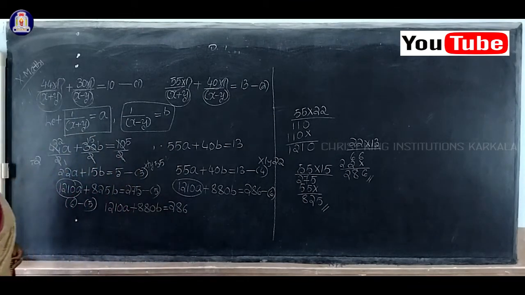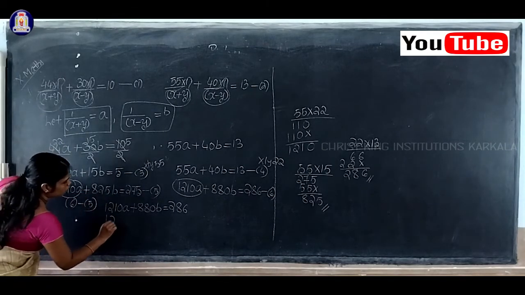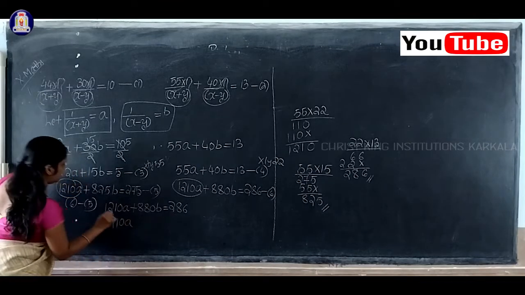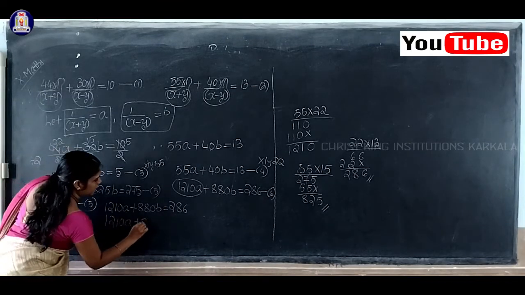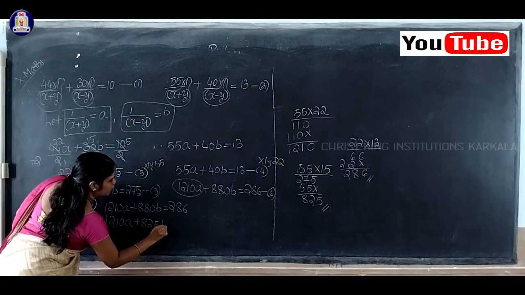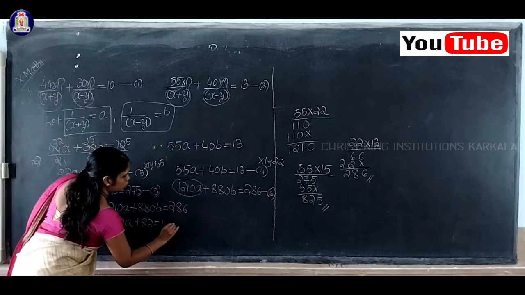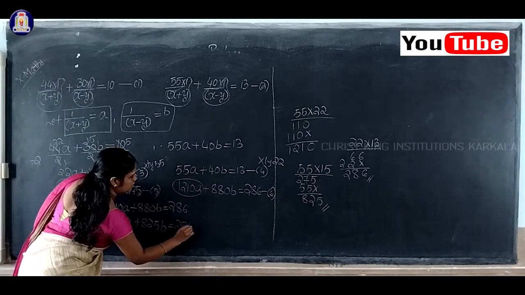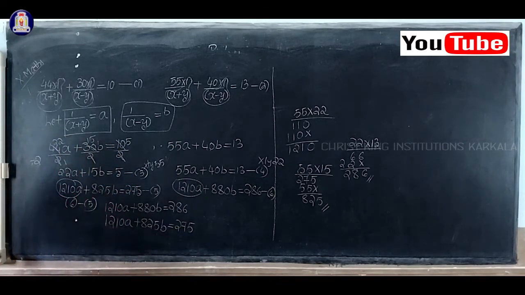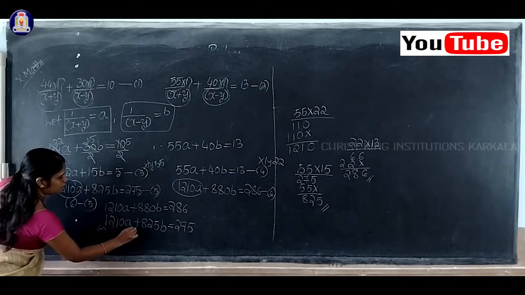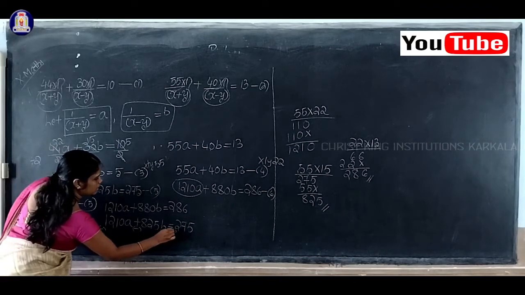Next this one: 1210A plus 825B equal to 275. Now we'll change the sign.